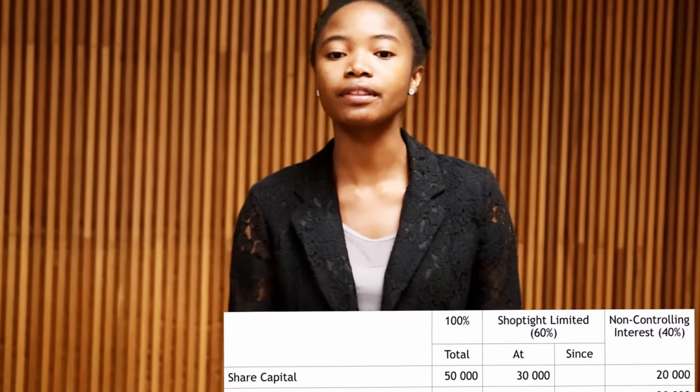The difference between the consideration plus the non-controlling interest and the net assets attributable to the preference shareholders gives rise to either goodwill if the consideration and the non-controlling interest exceed the net assets attributable to the preference shareholders, or else a gain from a bargain purchase if otherwise. This may be offset against the goodwill or the gain from bargain purchase that arose from an interest in the ordinary shares previously acquired. Over to you, Gia.